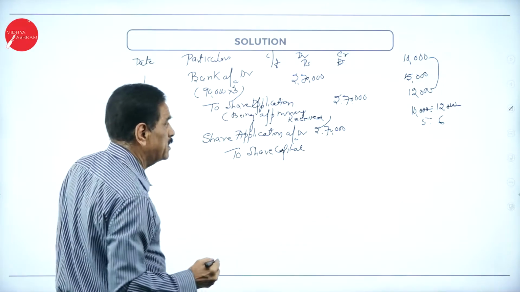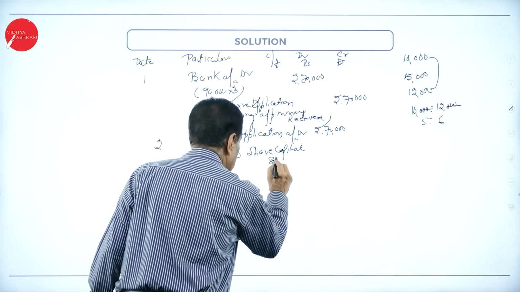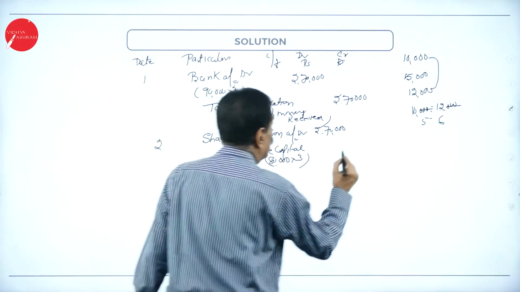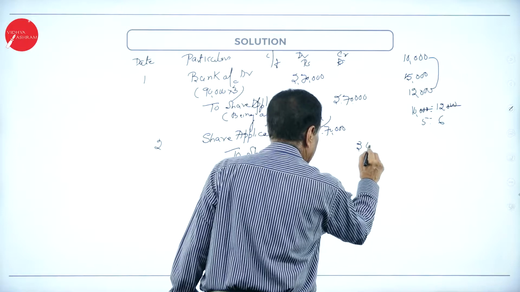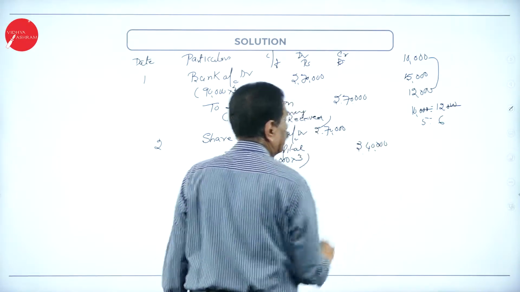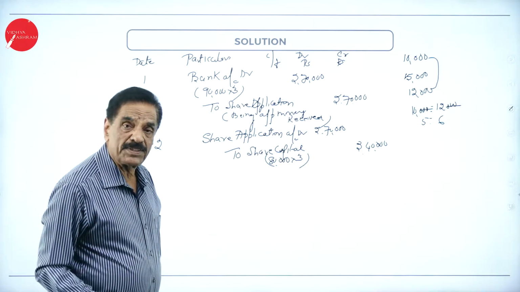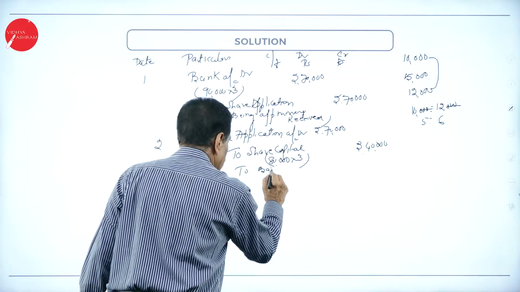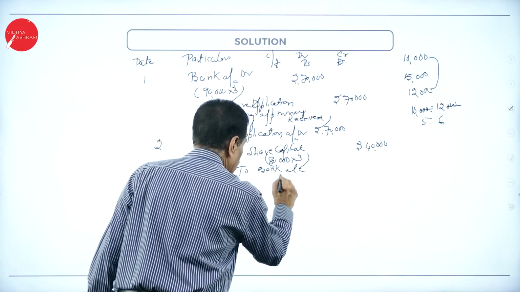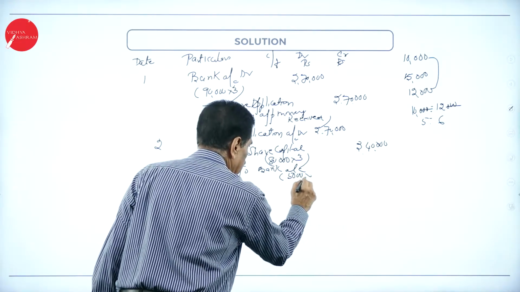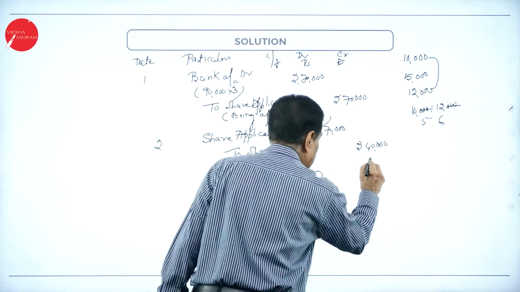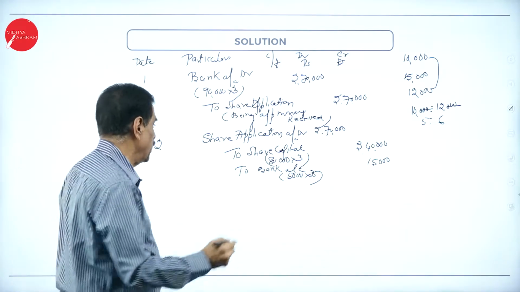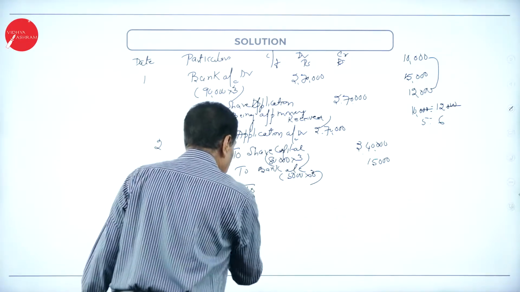Only 80,000. So this is 80,000 into 3, 2,40,000. How many applications rejected? 5,000. To bank account, 5,000 into 3, 15,000. This is rejected, money refunded. The excess money adjusted to allotment.